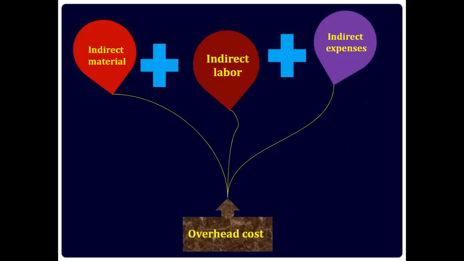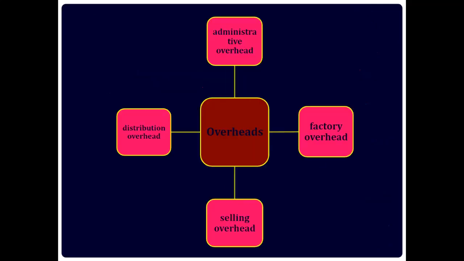Overhead cost. Overhead cost refers to the ongoing cost to operate a business but excludes the direct cost associated with creating the product or service. Overhead cost is a combination of indirect material, indirect labor, and indirect expenses.